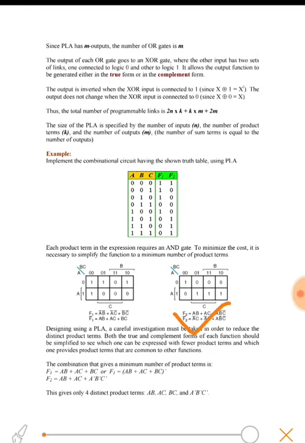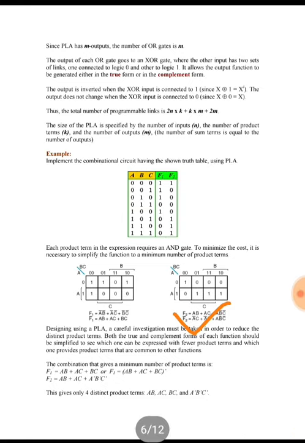Now we want to implement the logic functions, so we will try to use as few minterms as possible to minimize the circuit. We can see that F1 is A bar B bar plus A bar C bar plus B bar C bar, and F1 complement is AB plus AC plus BC. Similarly, F2 is AB plus AC plus A bar B bar C bar, and F2 bar is A bar C plus A bar B plus A B bar C bar.